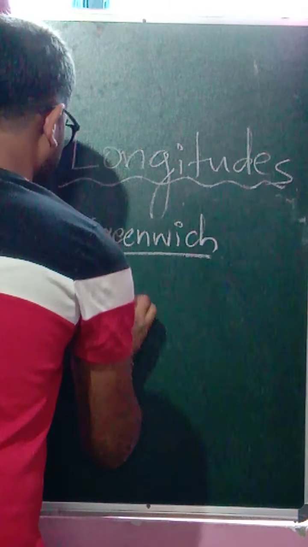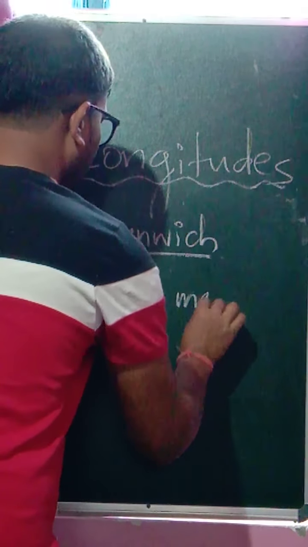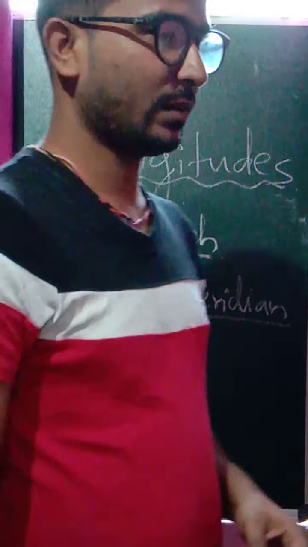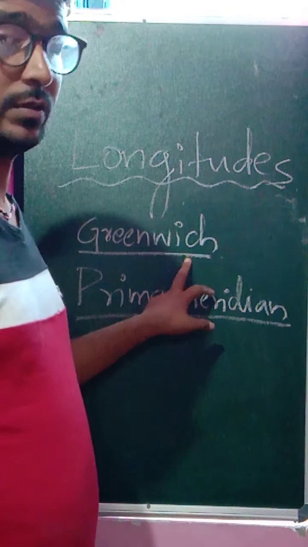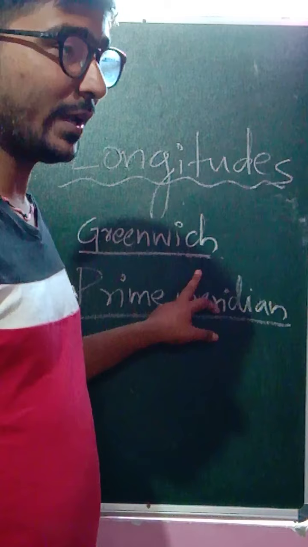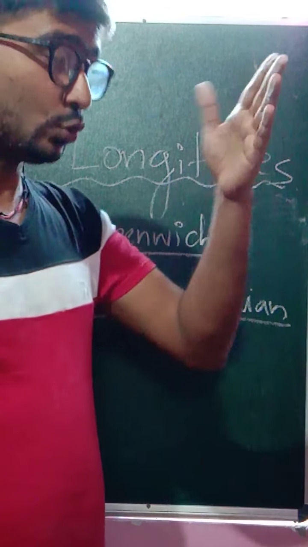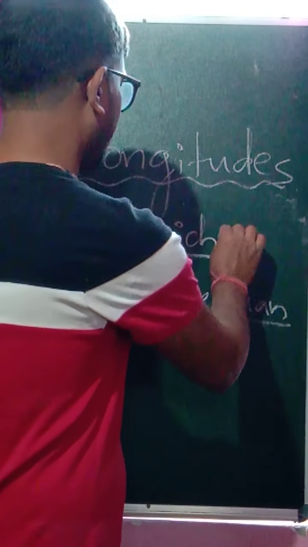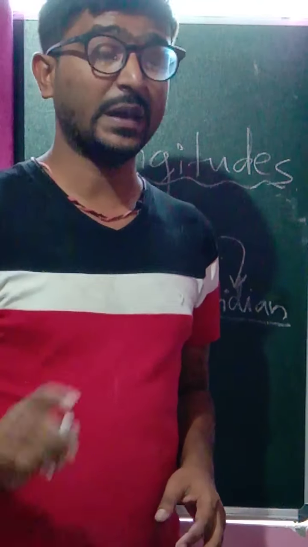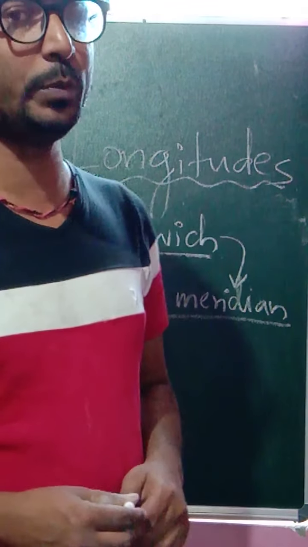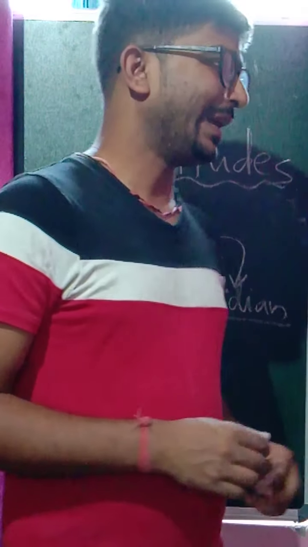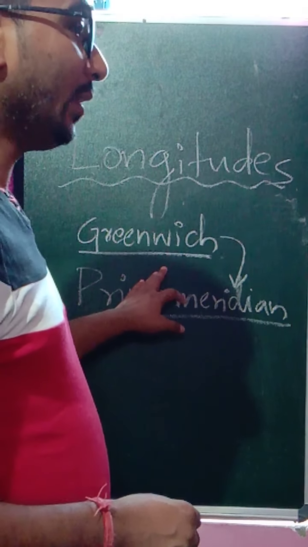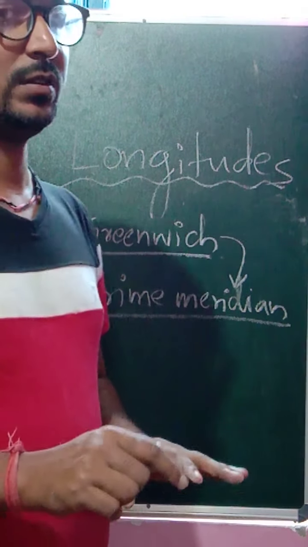Greenwich also is an important part which passes through the prime meridian. This is what is called the prime meridian line that passes through Greenwich. That is why the prime meridian running through the Greenwich location is also known as the Greenwich meridian. These are important terms that you should learn and understand. It is the starting point for numbering the various different meridians that exist.